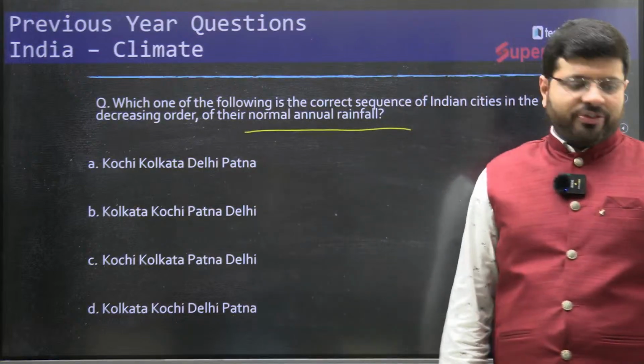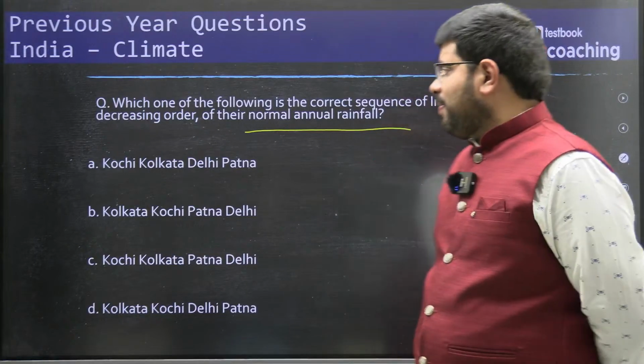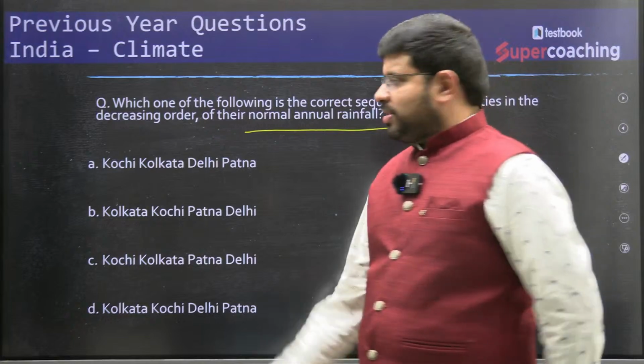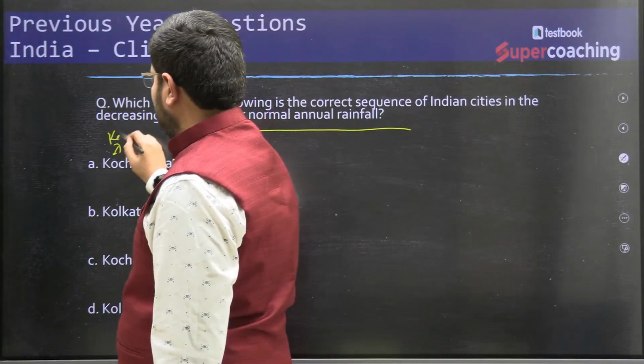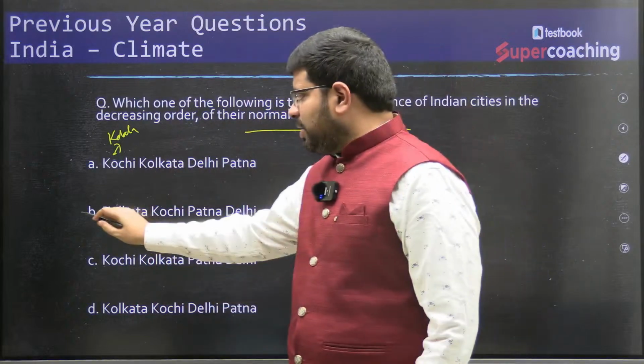In terms of rainfall, which areas are getting decreasing rainfall? Observe this. Where do you find more high rainfall? Kerala. Kochi is part of Kerala. So the first thing is Kochi, Kerala. So option D is eliminated.